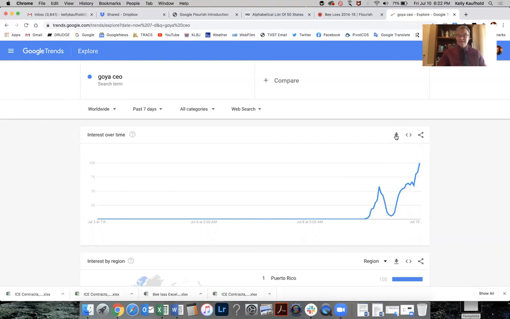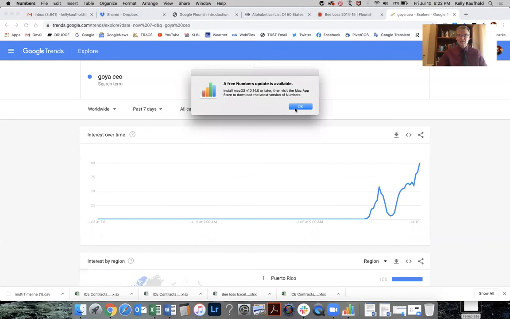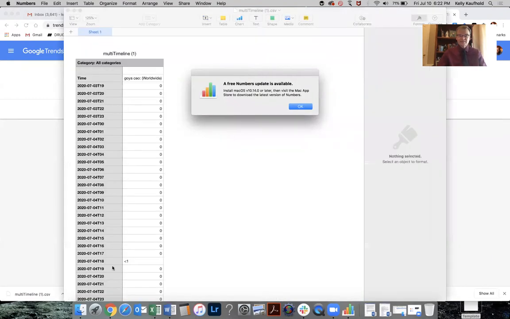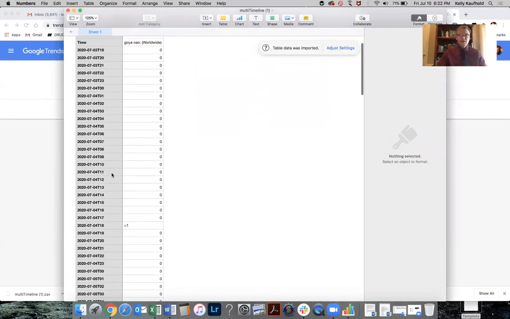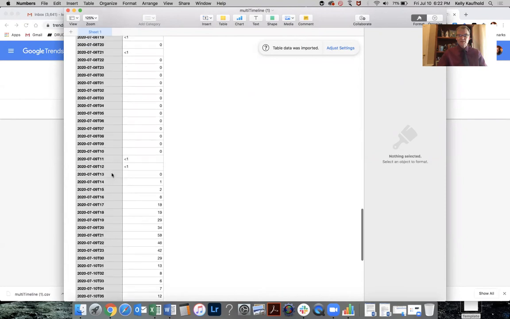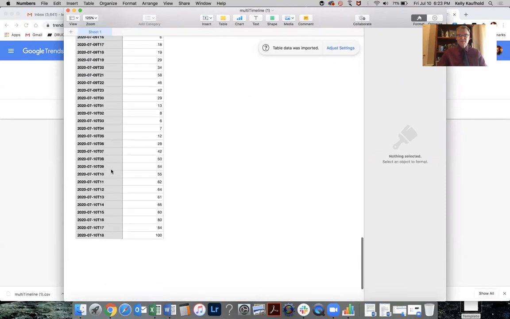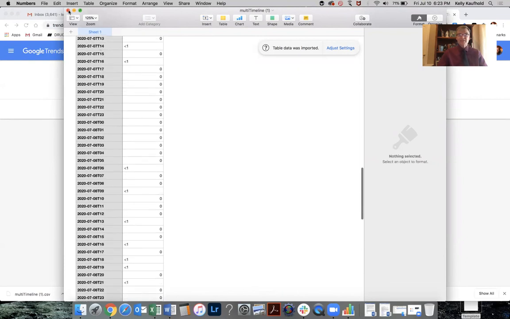Last thing you can do is I can click this and download this as an Excel spreadsheet. So it just downloaded this as comma separated value. Let's see if it opens in Excel, which I already have open. I suspect it will. It might open in just an editor. No, I don't want to do that. Okay, well, there we go. It loaded the data. Here's the time of day, hour by hour through the day, minute by minute through the day. And all of a sudden at the bottom, you're going to start seeing numbers spike. But you can download it as a data set, as an Excel spreadsheet in Google Trends.